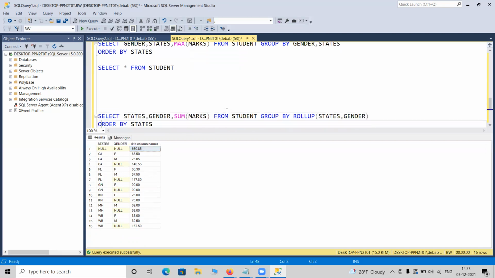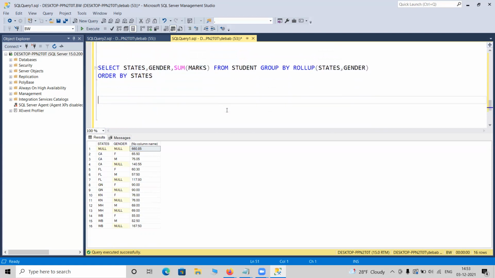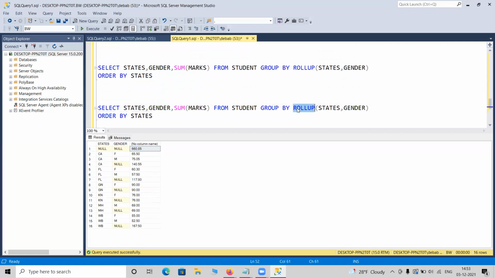If you want to discover your data in all possible ways, just simply write cube here, and it will give all the combinations. Here it was giving 16 combinations, and 2 more will be added, so 18 is the new count. You can see 2 more records, the female-wise total and male-wise total. Obviously 660 is the grand total, and here you can see the California-wise total, and this is the original data I was looking for.